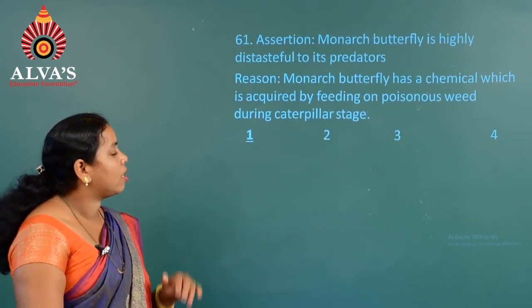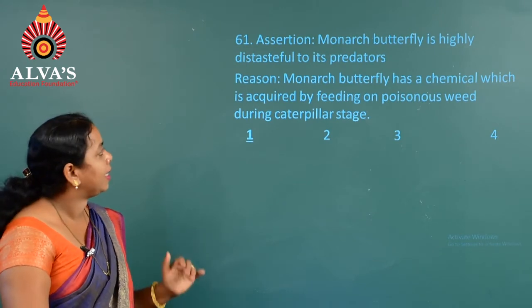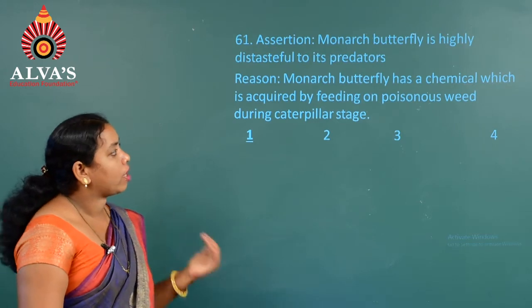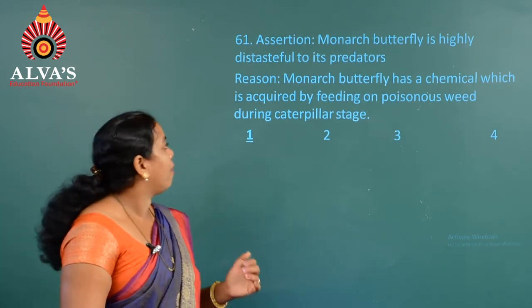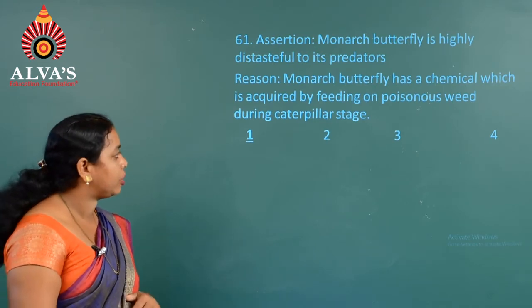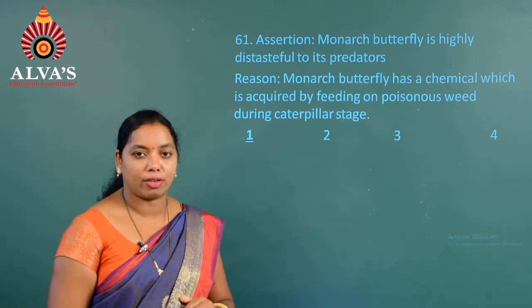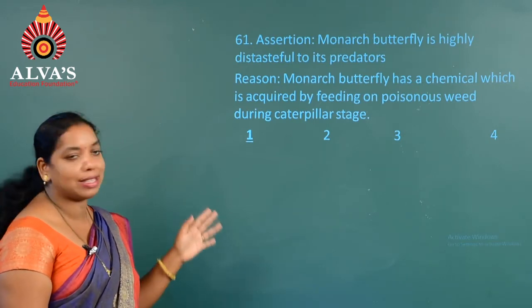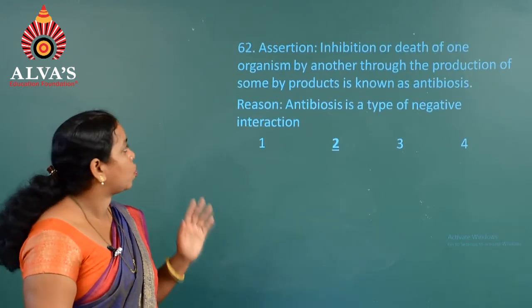61, assertion: monarch butterfly is highly distasteful to its predators, whereas the reason: monarch butterfly has a chemical which is acquired by feeding on poisonous weed during the caterpillar stage. So, both the statements are true and it is a correct explanation, hence the answer is the first one. Go to the next question, 62.